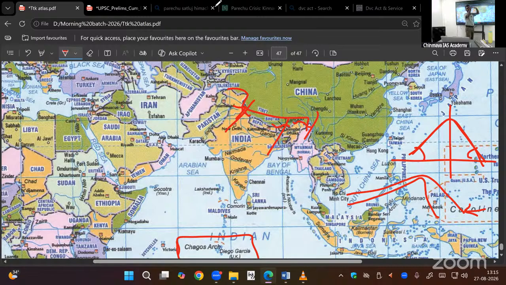We have studied one plate is moving above the other plate. Tibetan plateau is the roof of the world. It is not subducting. So here steep side is created on Indian side. Tibetan side is gentle. Indian side is steep. So it is like this.